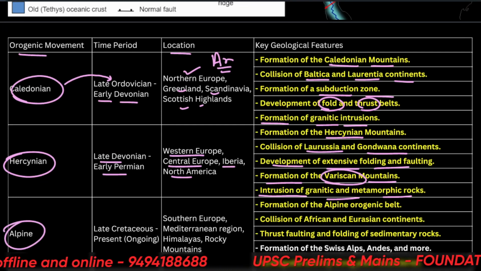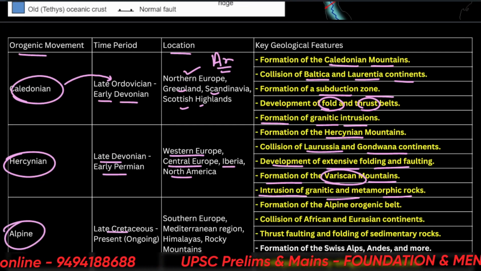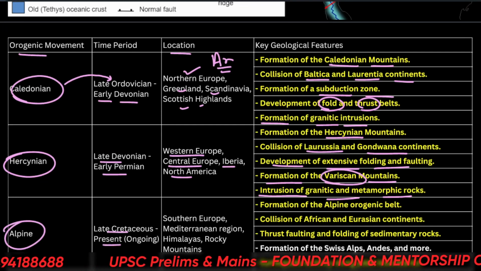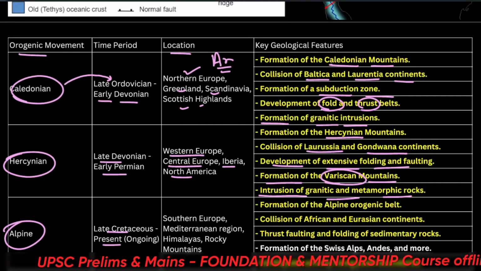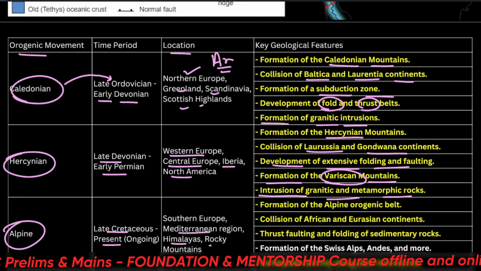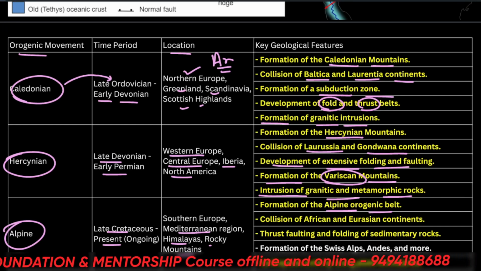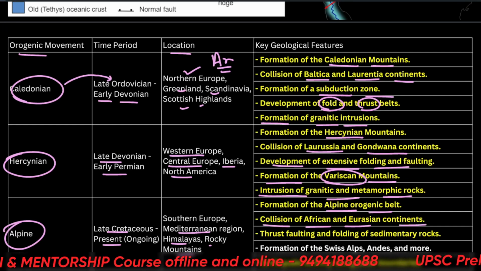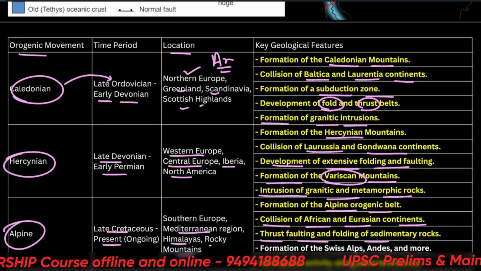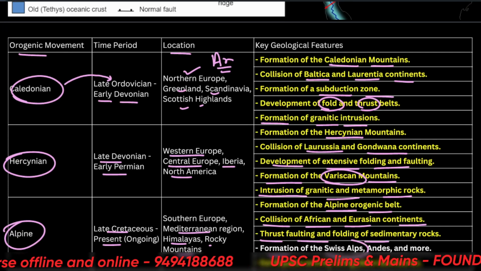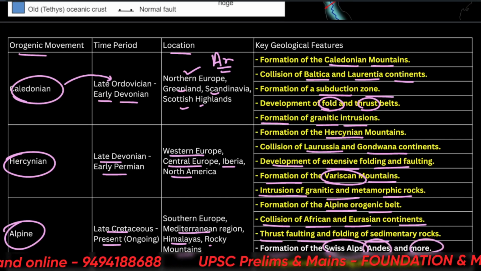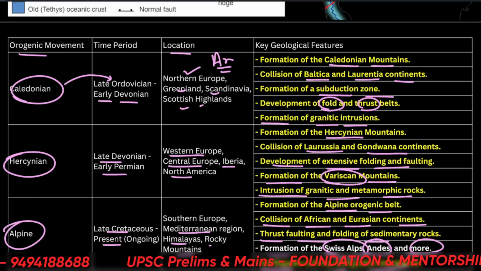Then we come to the latest one, the Alpine. It happened in the late Cretaceous and present, it's ongoing actually. Took place in southern Europe, Mediterranean region, Himalayas, Rocky Mountains, etc. So formation of the Alpine orogenic belt, collision of African and Eurasian continents, thrust faulting and folding of sedimentary rocks, formation of the Swiss Alps, Andes and more, earthquake activity along the plate boundaries.